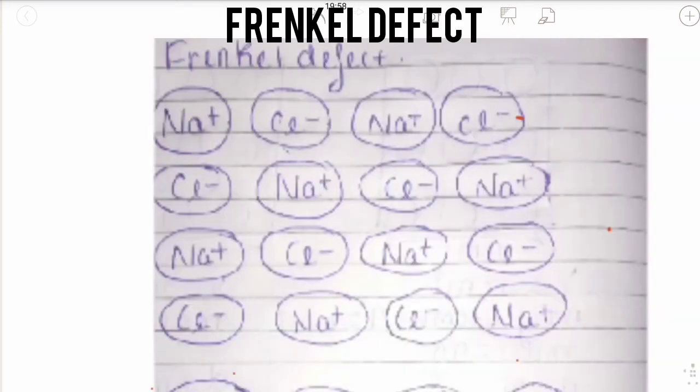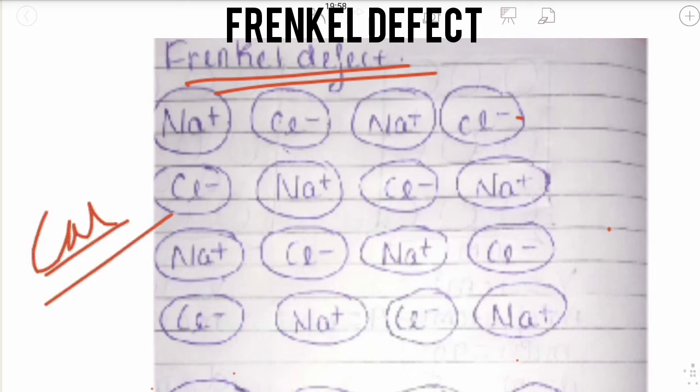We'll deal with the subtype of interstitial defect, that is Frenkel defect. Here in this Frenkel defect, what happens? The smaller ion, meaning the cation, is dislocated from its normal site to an interstitial site. It is a dislocation from its original position to an interstitial space. See here, this is Na plus, which will be dislocating and shifting here. This type of process is called Frenkel defect.